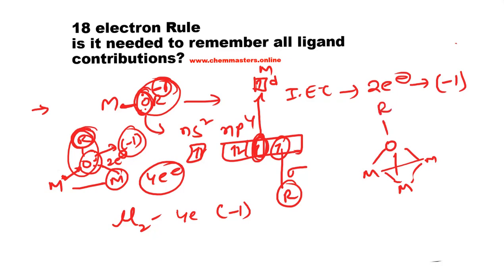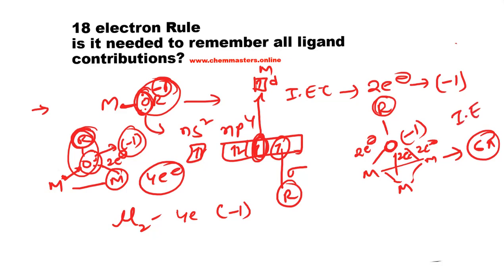Okay, so the formal oxidation state of oxygen is always -1 whenever oxygen is connected with one sigma bond of alkyl or any other group. So in this case, oxygen with -1 formal charge, and each coordination with 2 electrons, 2 electrons, 2 electrons and 2 electrons. So total 6 electrons in ionic electron count. Okay, so in the neutral electronic count, simply 3 electrons, because here is a 1 and here is a 1, here is a 1, like that. Okay, so just remember that case.